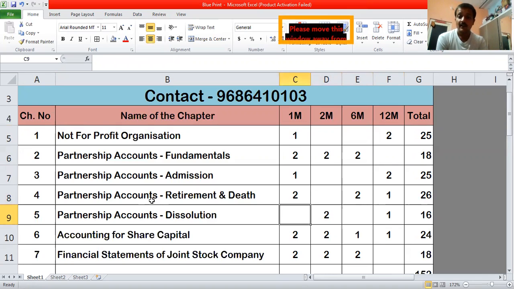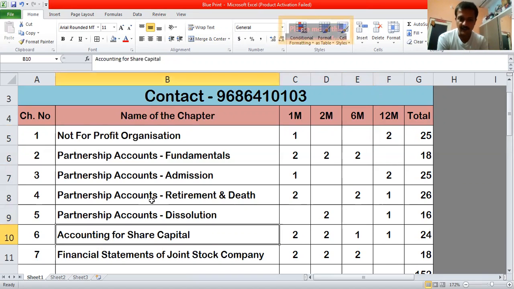And then when it comes to dissolution, earlier also we have never seen a 1 mark question from dissolution. We had only 2 marks. So this time also we have only 2 marks, but it will be 2 questions of 2 marks and 1 question of 12 marks. So in total it will give you 16 marks.